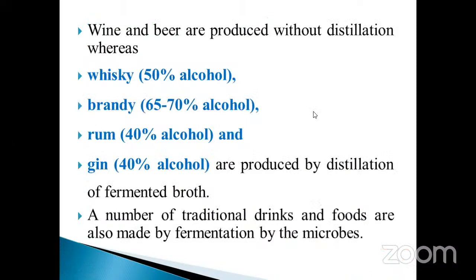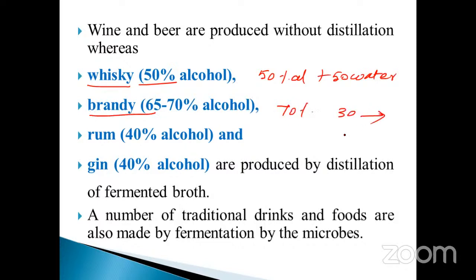Wine and beer are produced without distillation, whereas whiskey has 50% alcohol. I already told you, whiskey contains 50% alcohol. What is the meaning of 50% alcohol? 50% alcohol plus 50% water. What about brandy? It contains 70%, and the remaining 30% is other parts. Rum is 40%. Gin is also 40%. The highest value, which one, you know? Brandy.